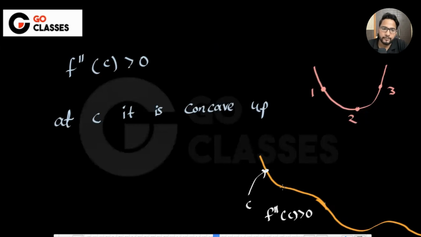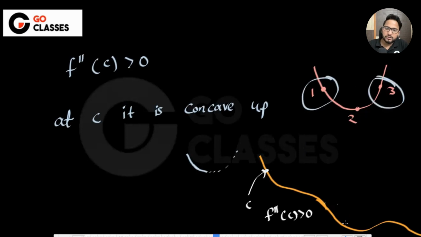That's what I'm saying. Is it understandable a little, what I'm trying to say? So at this particular point it is concave up, which means that if you try to complete this, at this particular point it is actually behaving like concave up. Maybe I'm not saying the function is concave up; the complete f x might be behaving anything, but at this particular c it will be slightly tilted like this. At this particular c it is like concave up. Maybe it is behaving somewhere here, something like this or something like this, right?